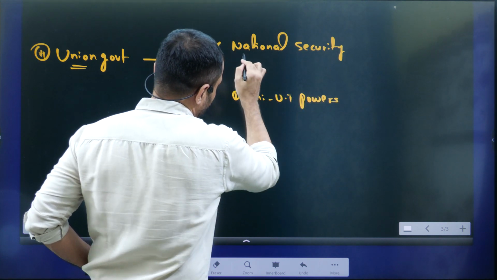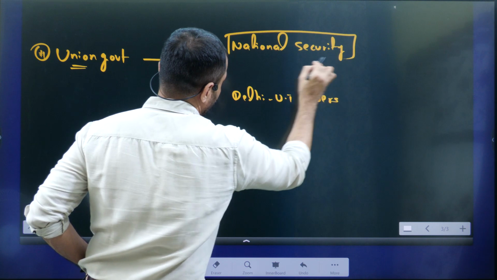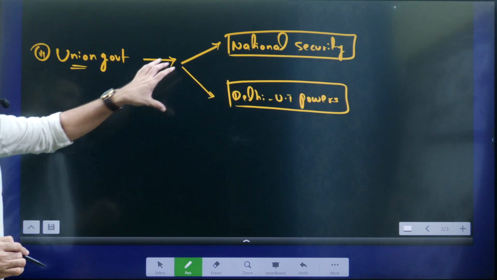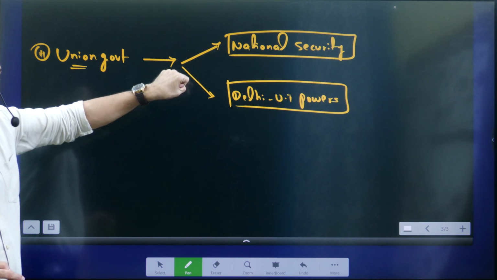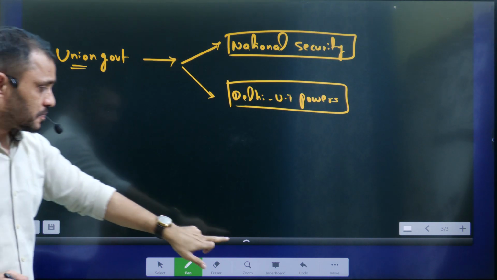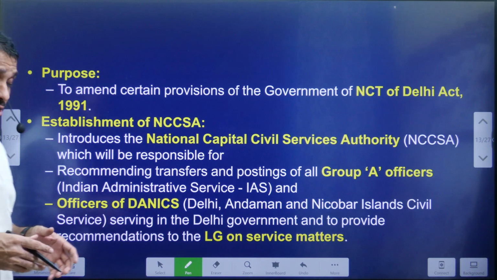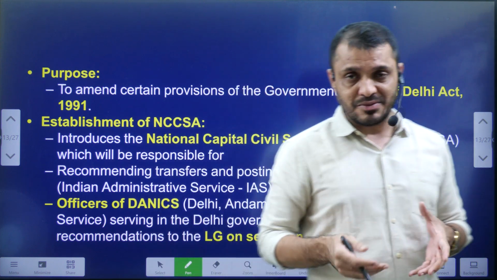Because so many national and international organizations have their headquarters in Delhi, we are taking certain controls over Delhi. This is the Union government's opinion. Okay, so you can give your opinion also. Let's see your perspective also.